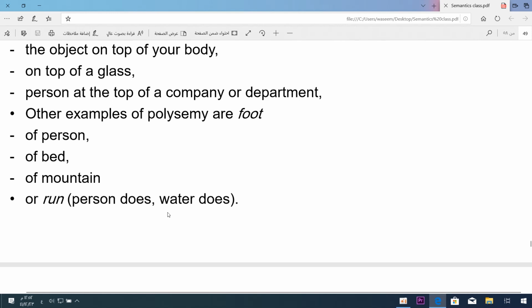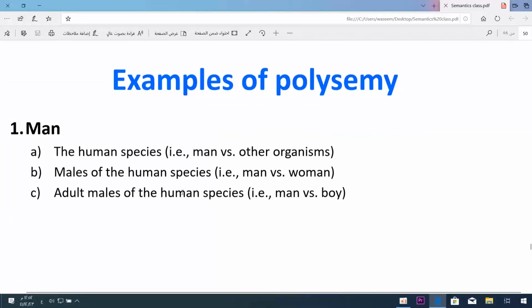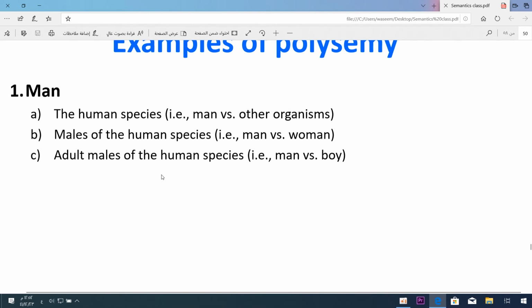Examples of polysemy: man, the human species. For example, man versus other organisms, living beings. Okay, males of the human species, man versus woman. Adult males of the human species, man versus boy. So man as an adult human being is unlike boy, because a boy can't be a man, since he can't be adult. When I say man, it can't be female, it's male, and so on.